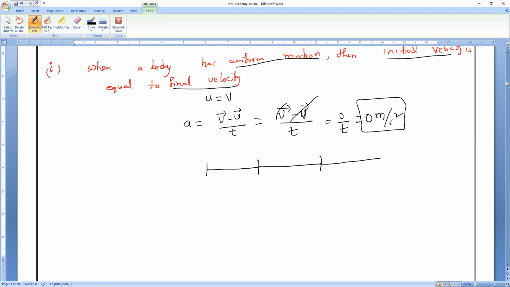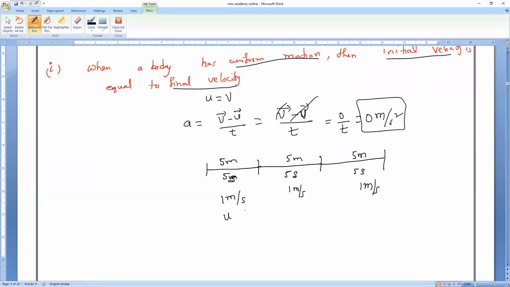Suppose 5 meters, 5 meters, 5 meters. Time taken also 5 seconds, 5 seconds, and 5 seconds. Now, what is the velocity here? 1 meter per second. Here also velocity 1 meter per second.